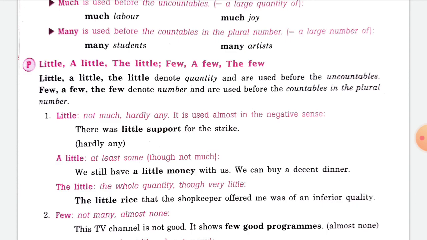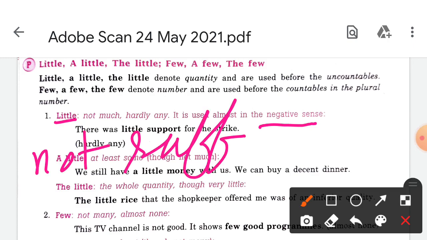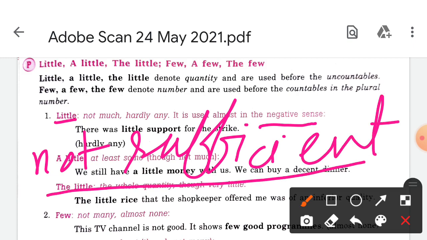For example, you are having the milk, but that is not enough to make the tea. So when it is not complete, that is used in negative sense. That means that is not sufficient. Little means not sufficient. We cannot make tea out of it. That's why not sufficient. Little milk is there, but that is not sufficient to make a tea. So this is used in the negative form also.